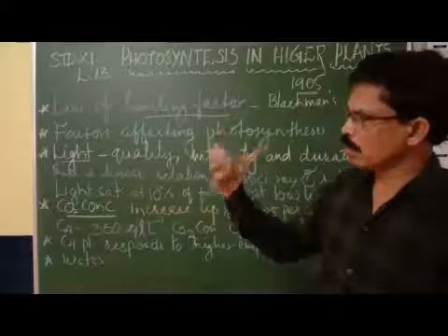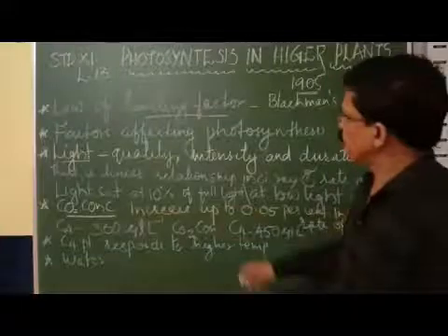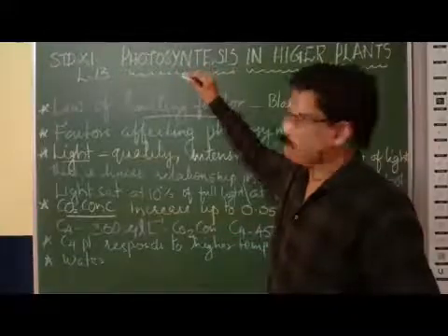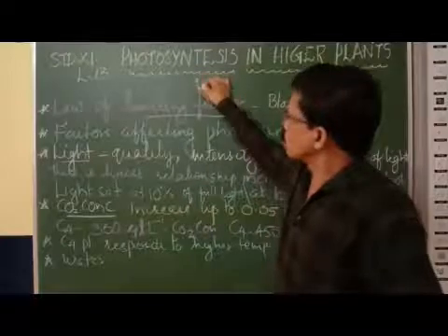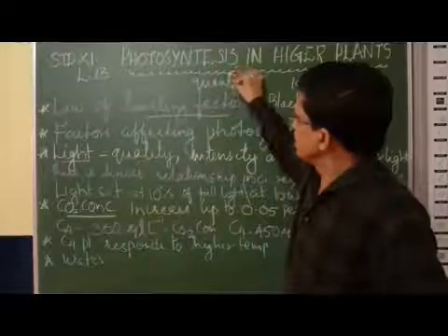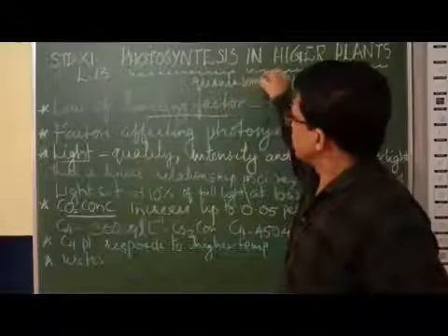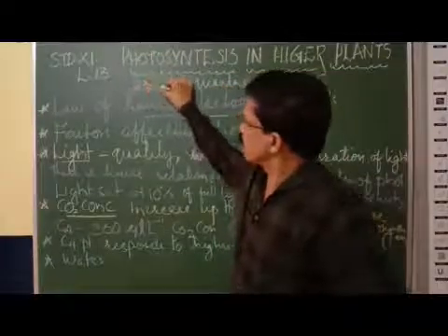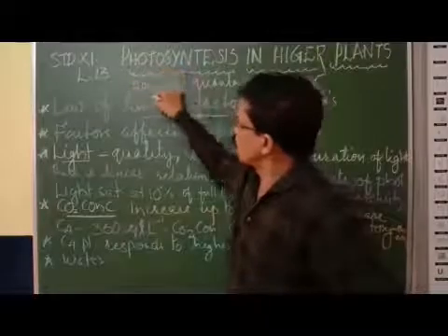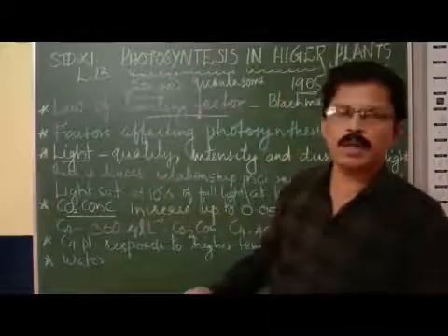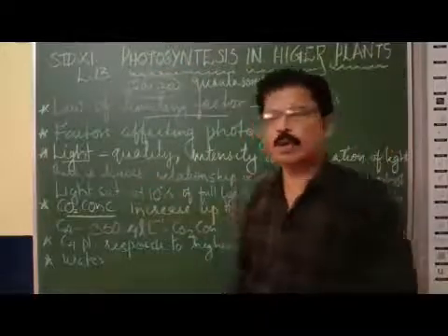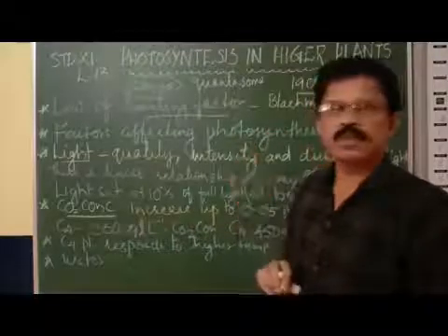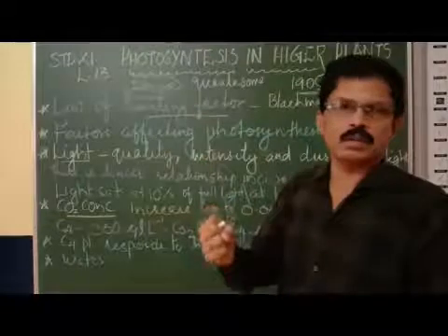The chlorophyll molecules are present in groups of 200 to 300 molecules, which we call quantasomes. One quantasome contains 200 to 300 chlorophyll molecules approximately, present in the granum or thylakoid of the chloroplast. It is this quantasome that traps the solar energy.